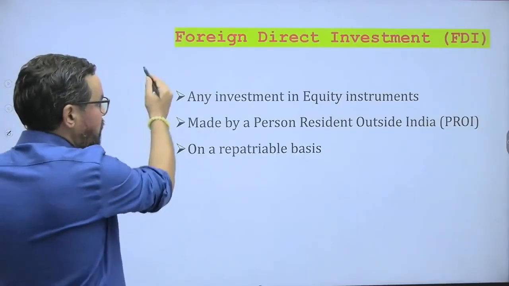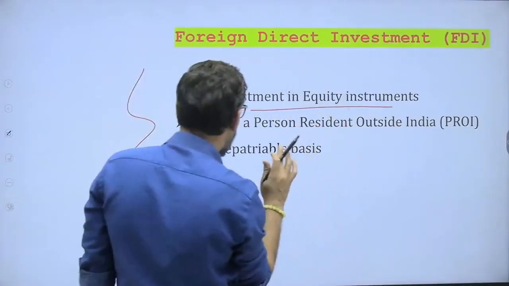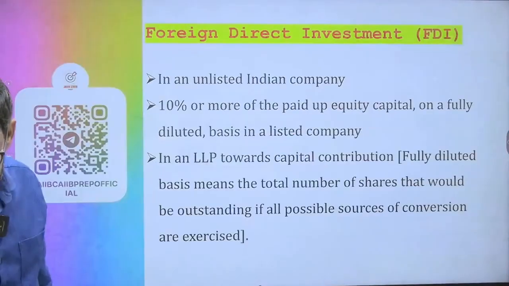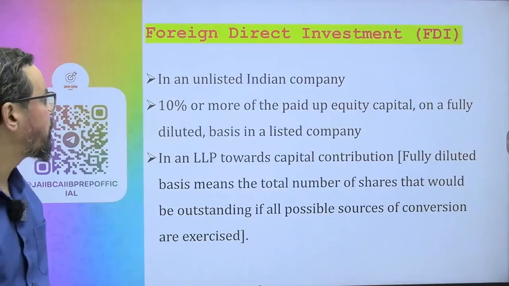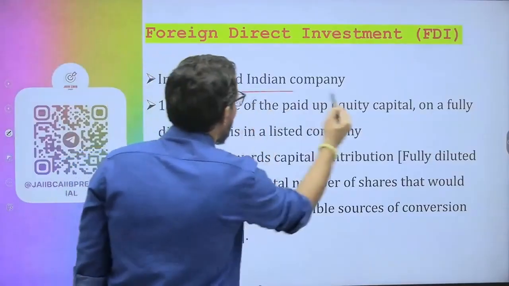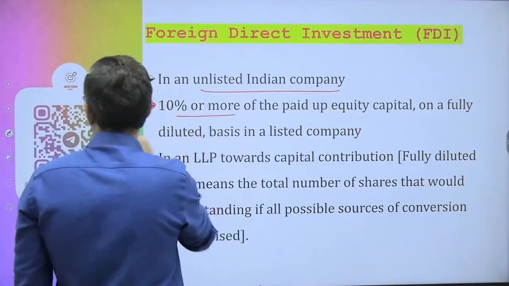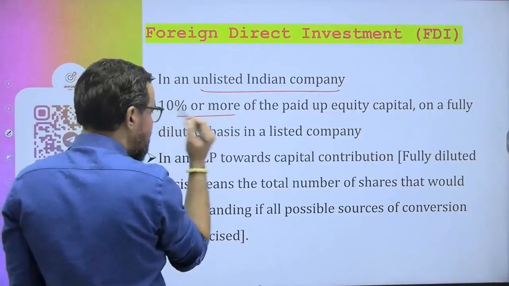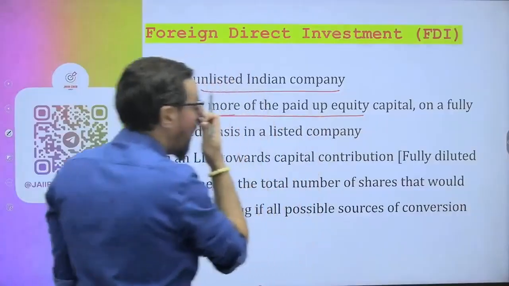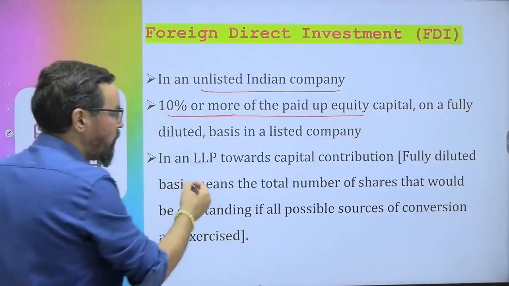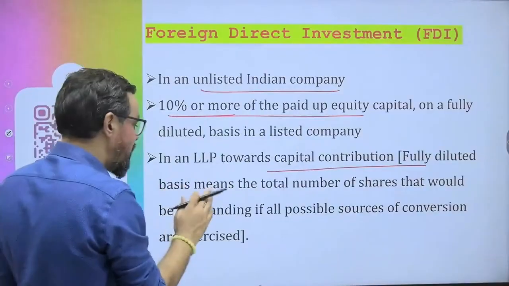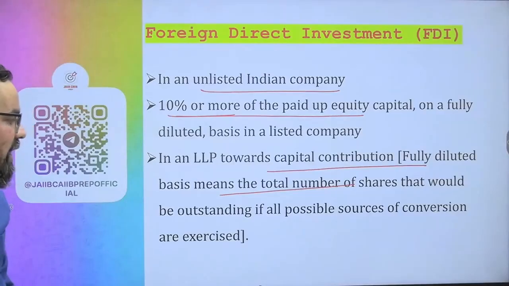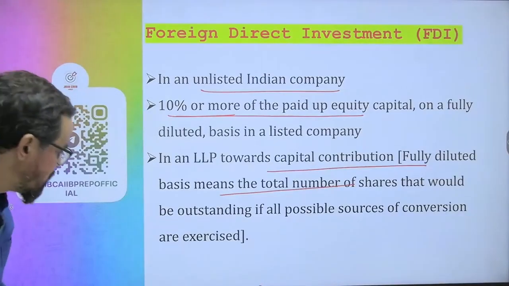So FDI is any investment in equity instruments made by a person resident outside India on a repatriable basis. Foreign direct investment generally comes under this one. FDI can be in an unlisted company, or in case of a listed company, 10% or more of the paid up equity capital on a fully diluted basis, meaning the total number of shares that would be outstanding if all possible sources of conversion are exercised.